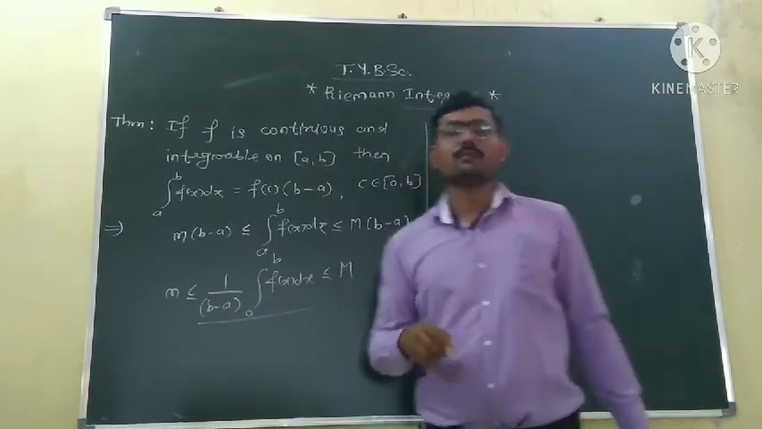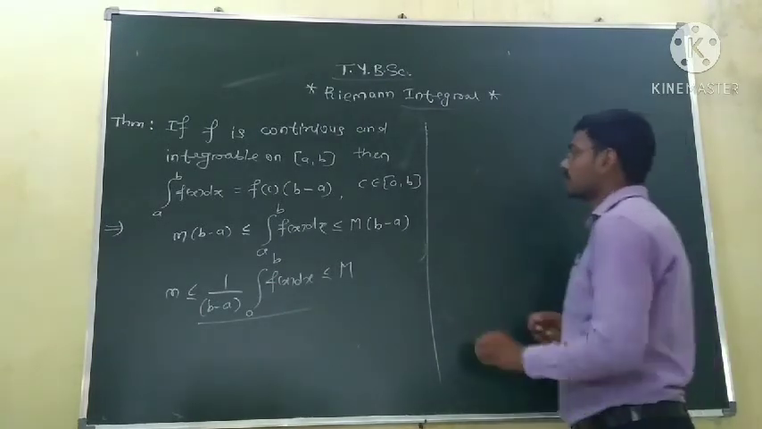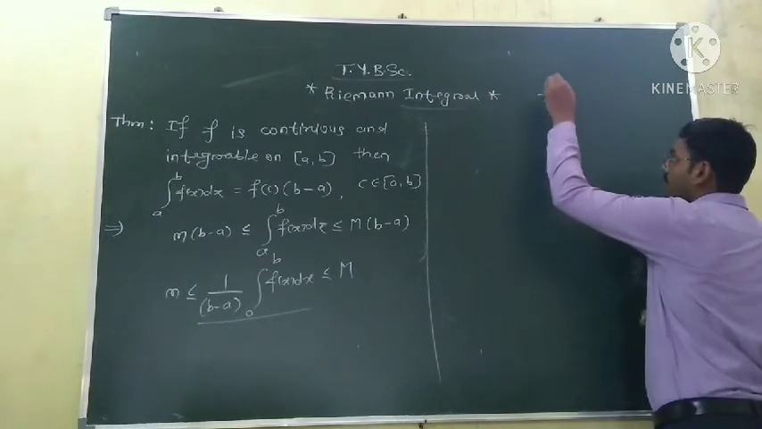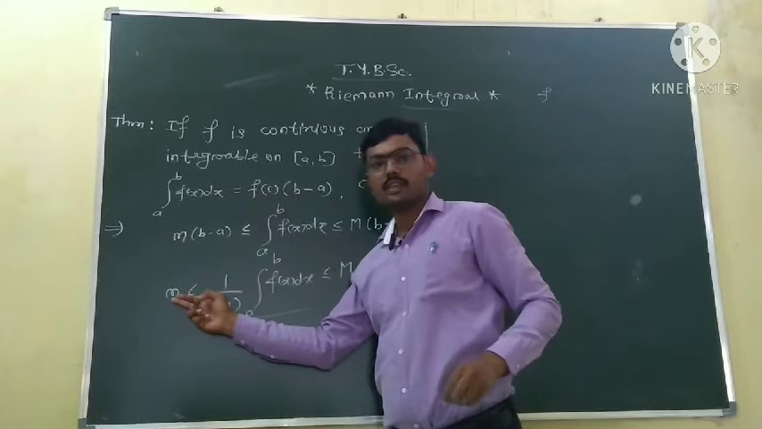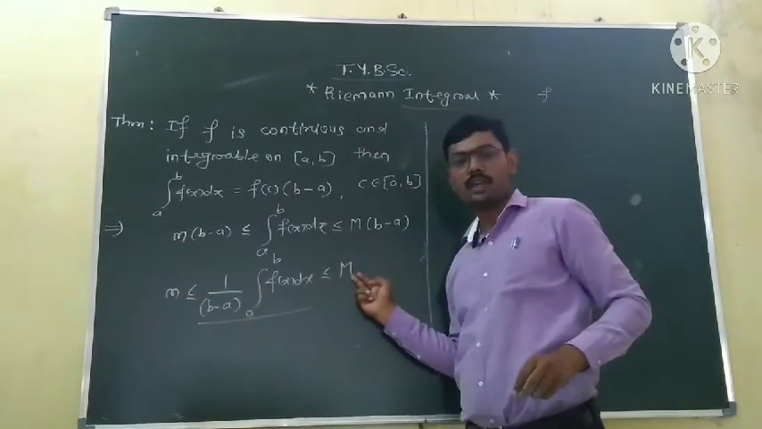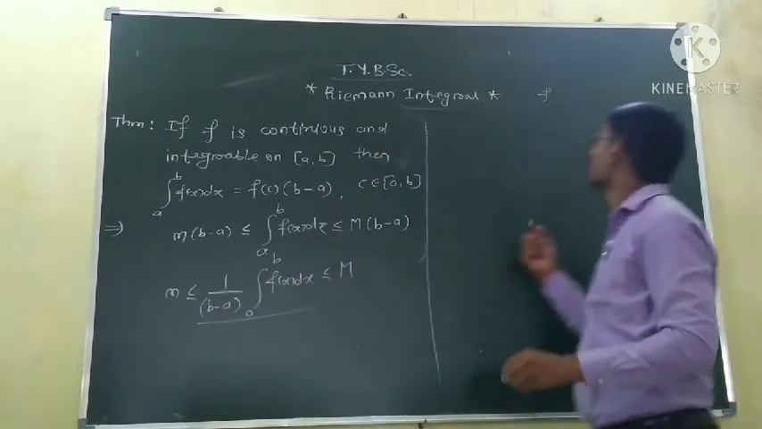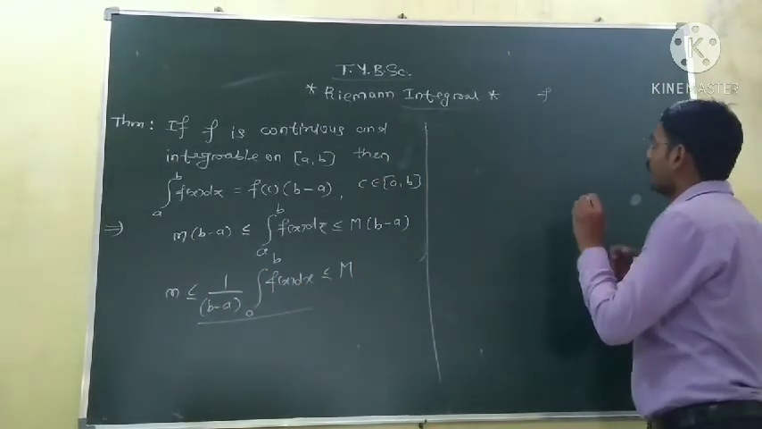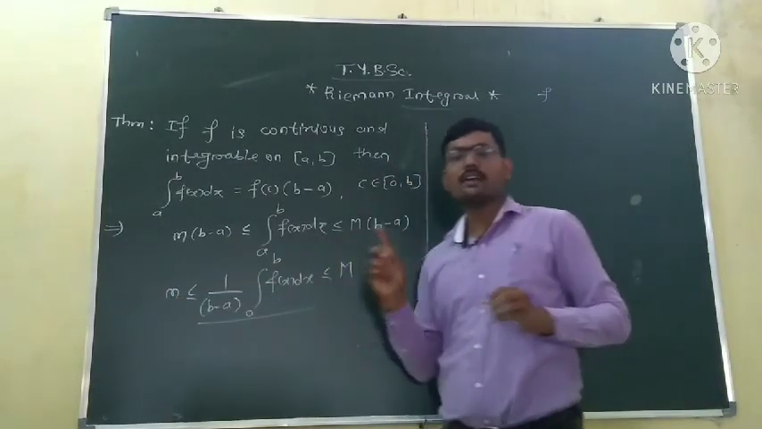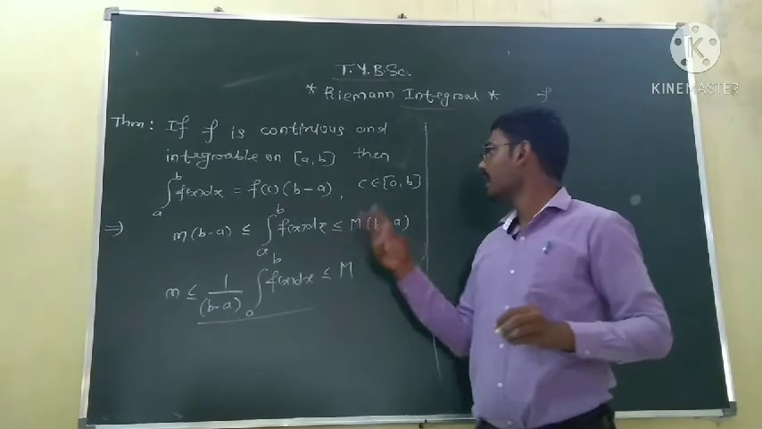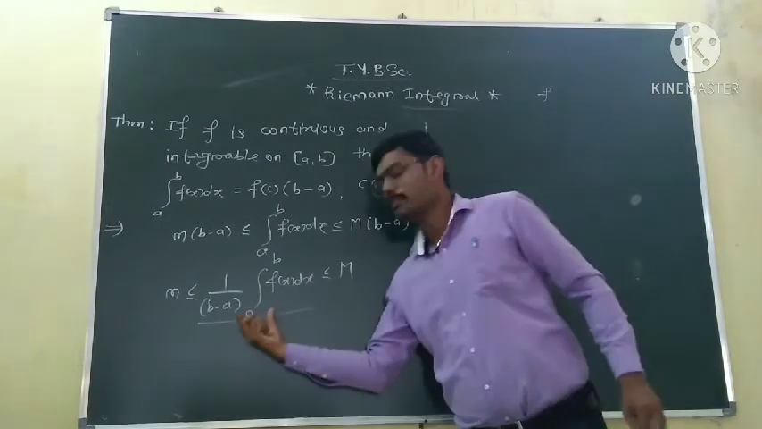We know there is one theorem known as the intermediate value theorem for continuous functions. If f is a continuous function, and this value is the infimum and this is the supremum, and this value lies between infimum and supremum, then by the intermediate value theorem we can find an element of ab such that f of that element equals the middle value.